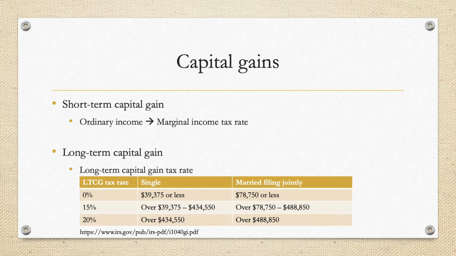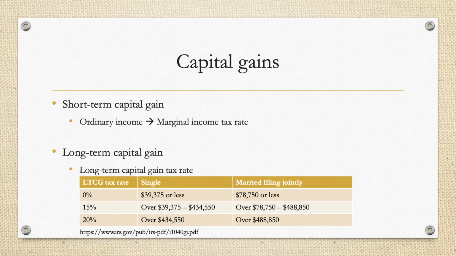So if you compare back to our slide for marginal income tax rate, you can see that we have a much lower long-term capital gain tax rate. It's 0%, 15%, and the highest is 20% here. So the takeaway here is that you would prefer capital gain tax rates rather than marginal tax rates. To the extent you can pick, you would want the income to be classified as long-term capital gain rather than short-term capital gain or any ordinary income.